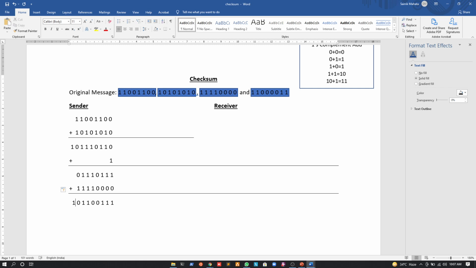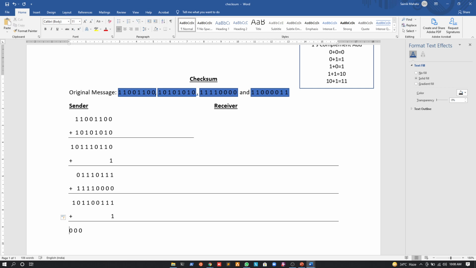So again we have this extra 1, so we will just add it. We will add 1 to this, and let us see what's the result. It will be 1 and 1 will be a 0, carry will be 1, right? Then again 1 and carry bit 1 is actually a 10, so we will have 0, carry is a 1. Again 1 plus carry bit 1 is a 10, so it will be a 0, and the carry bit will be 1.